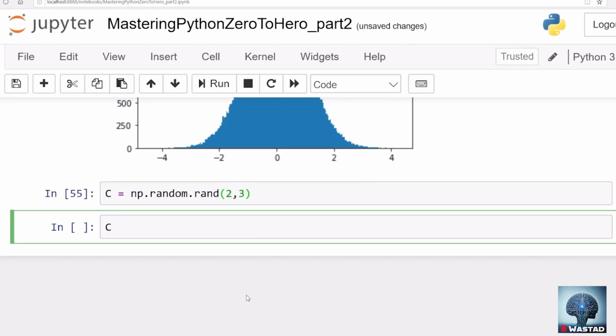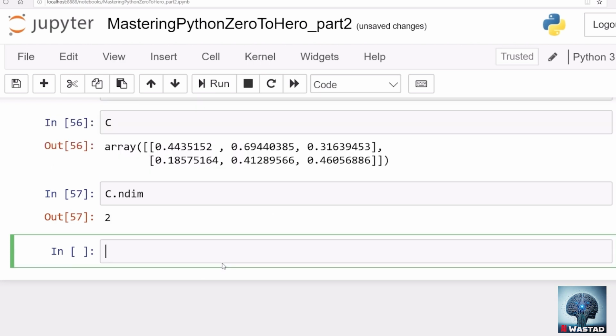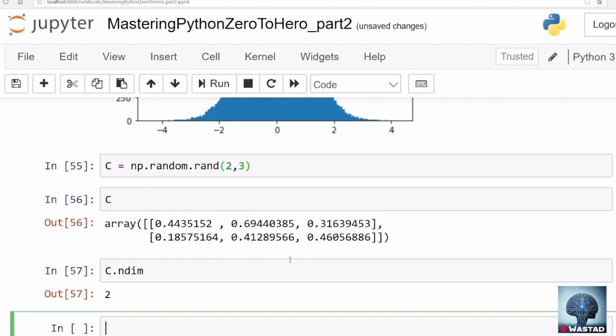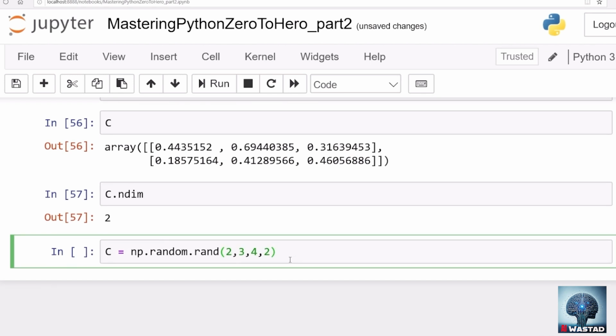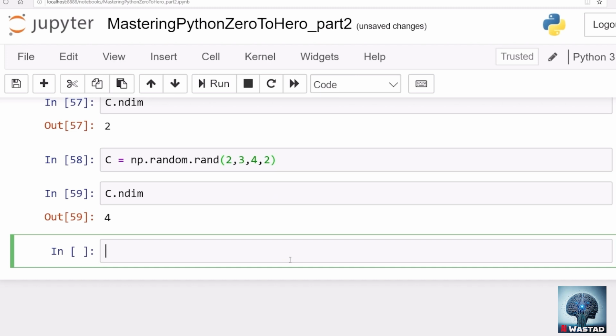If you see the C, it will be a 2 by 3 matrix of all random values. If you see c.ndim, the dimension is 2, and it's a two-dimensional array. Further, we can create, for example, a 4-dimensional array. C equals np.random.rand, maybe 2 by 3 by 4 by 2. And that's a 4-dimensional array with this particular order. So if you see the c.ndim, that will be this.